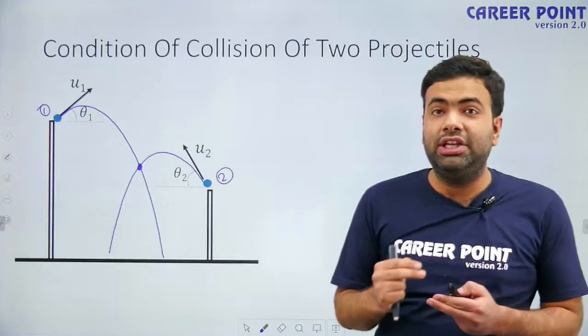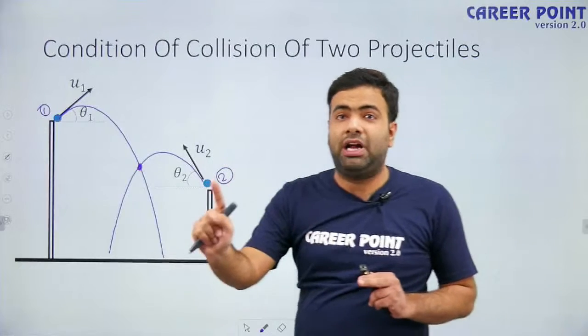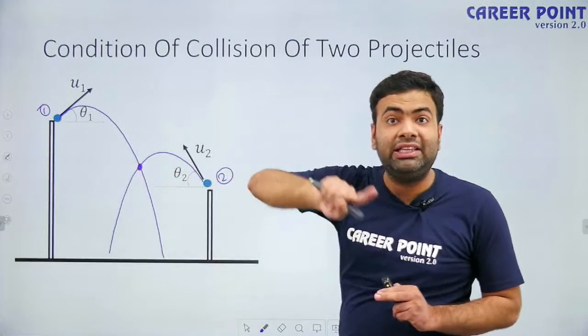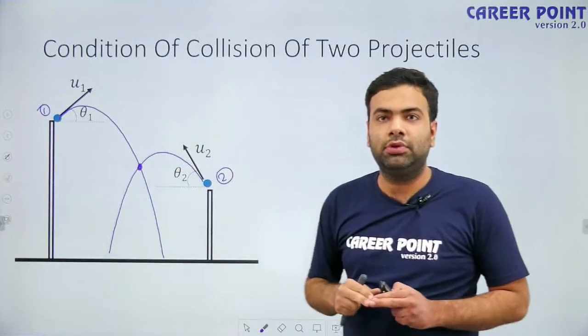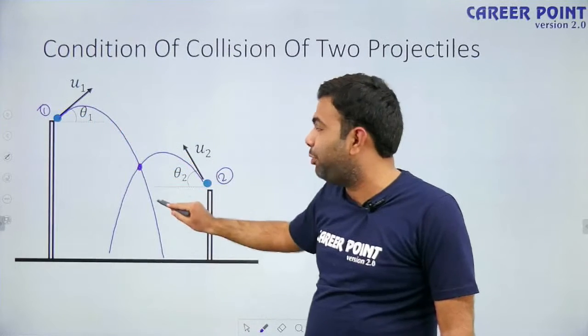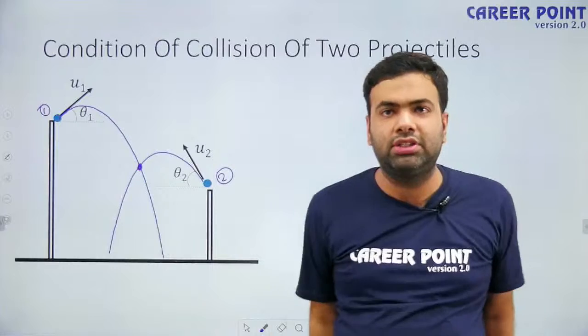What is the condition of collision? The basic condition is that if both of these particles are present at the same location at the same time, then we can say they are colliding. Suppose particle 1 crosses this intersection point first, and then particle 2 crosses it, then there will be no collision.